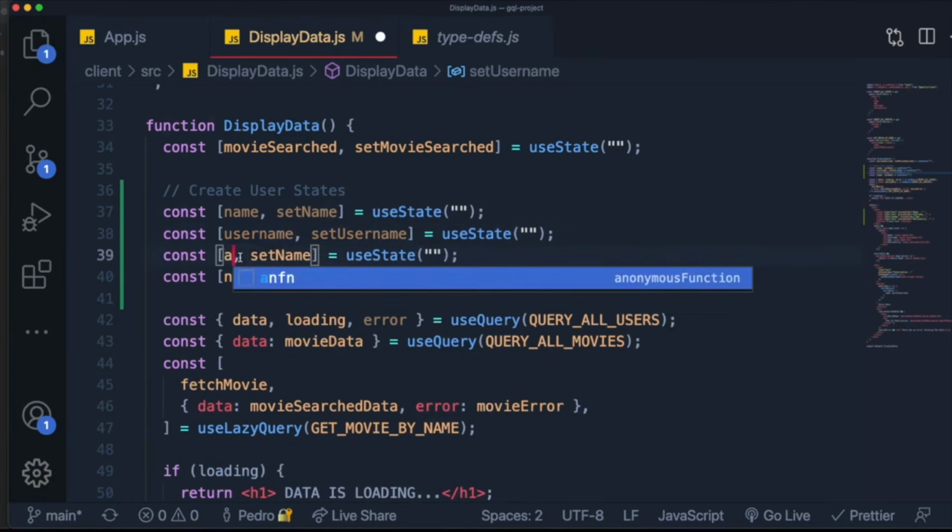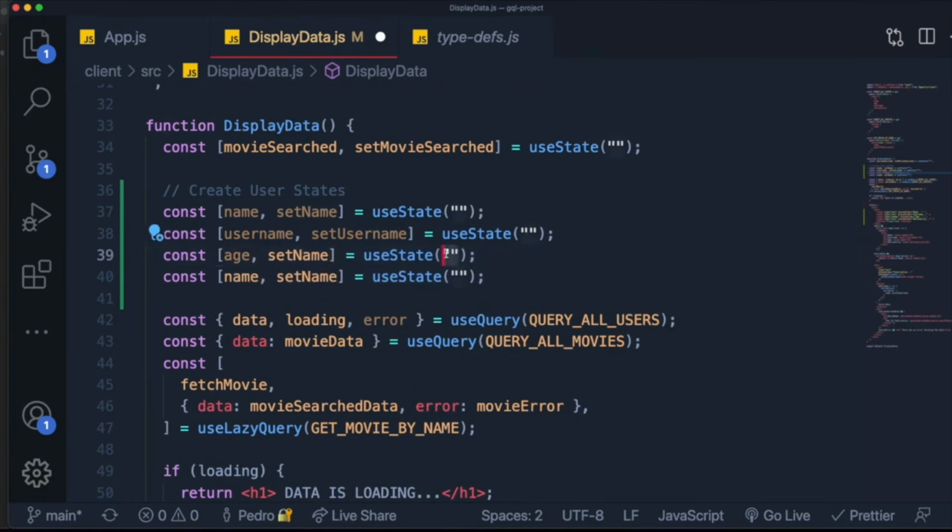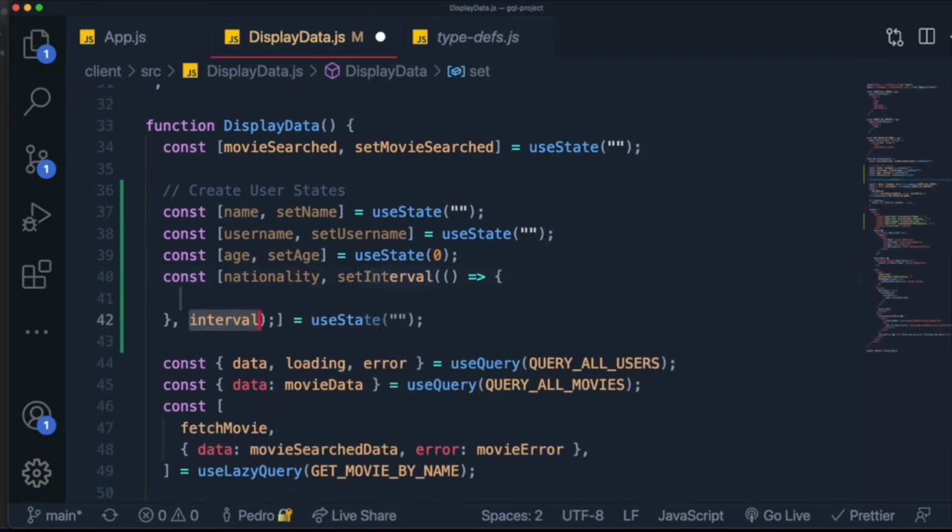Then this one over here is going to be age, and age will be a number, so its initial value will be 0 instead of a string. And set age like this, and then this will be nationality and set nationality. So let me just put set nationality.